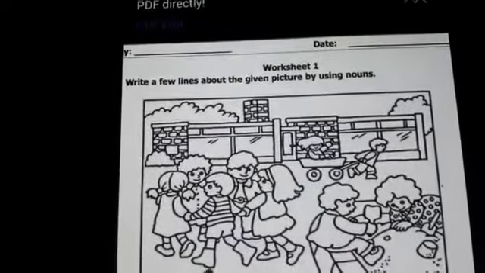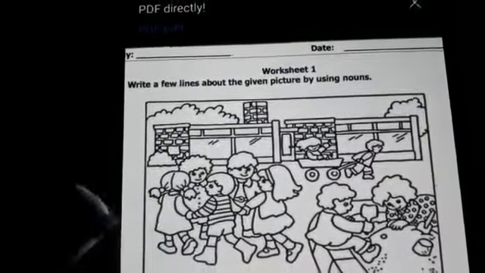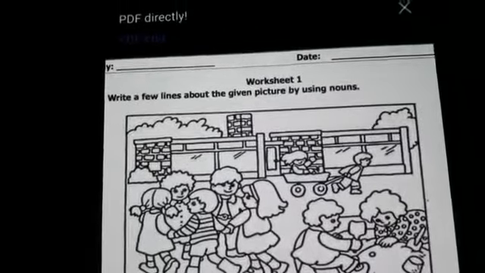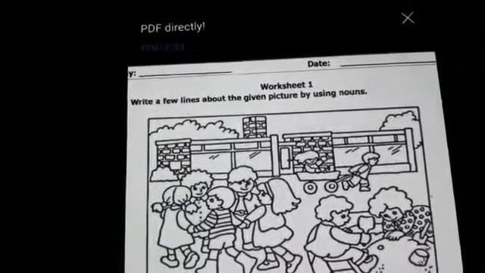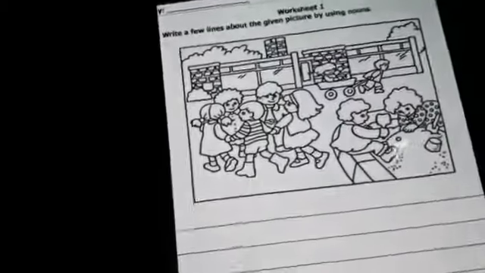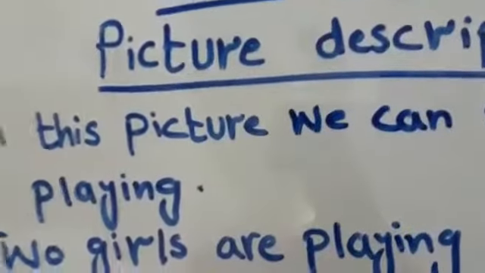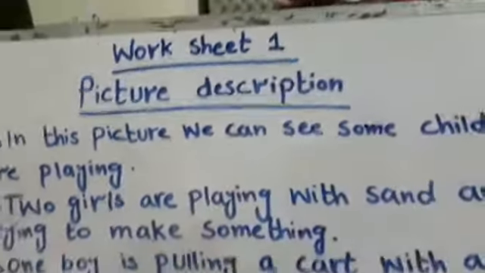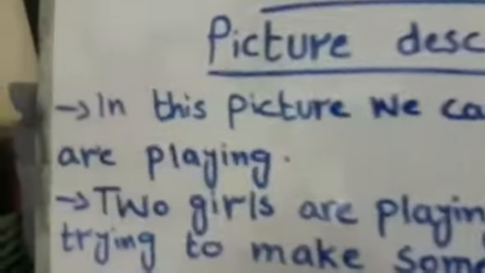These children are playing this game. These two girls are playing a different game. One boy and girl over here. First, the common thing is they are playing. One line: in this picture, we can see some children are playing.